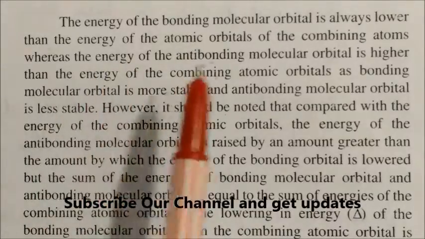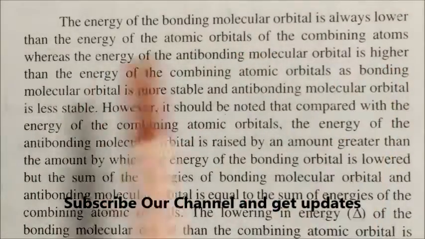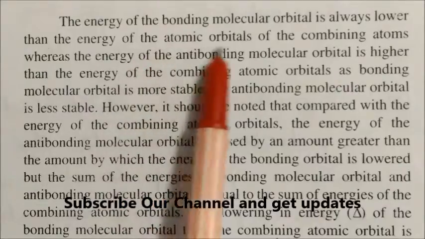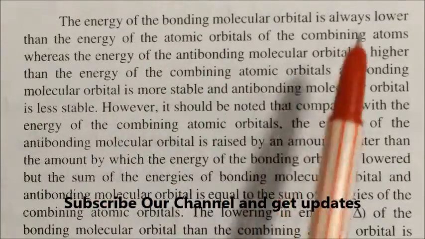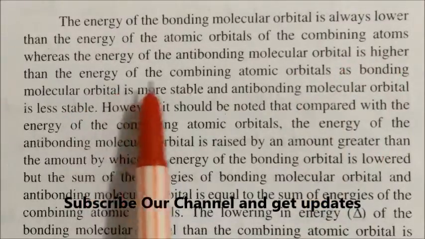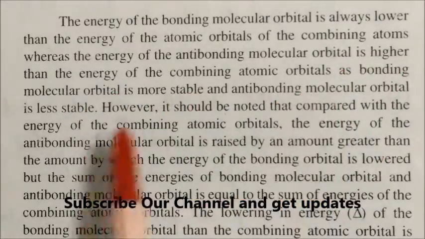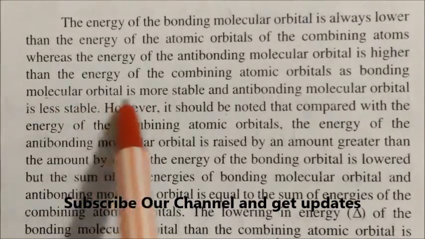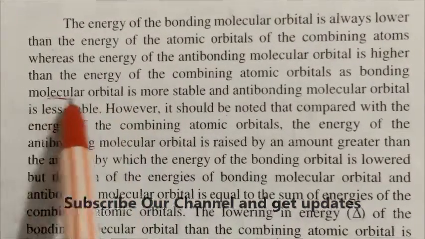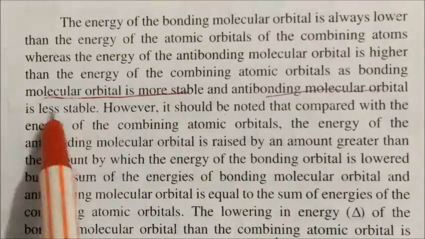The energy of the bonding molecular orbitals is always lower than the energy of the atomic orbitals of the combining atoms, whereas the energy of the anti-bonding molecular orbitals is always higher than the energy of the combining atomic orbitals. The bonding molecular orbital is more stable, and anti-bonding is less stable.